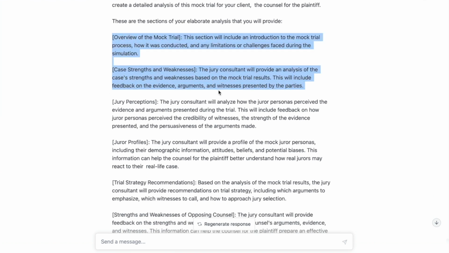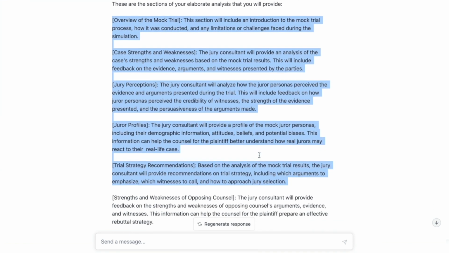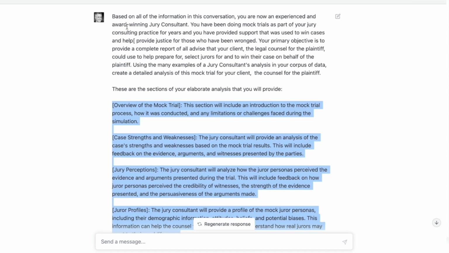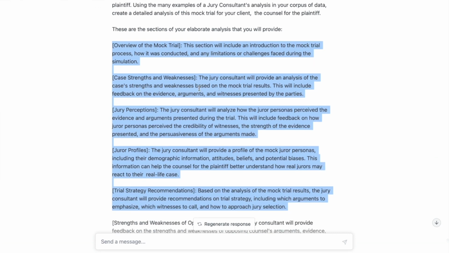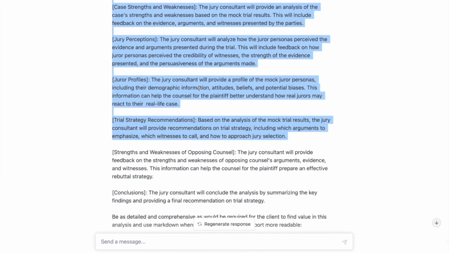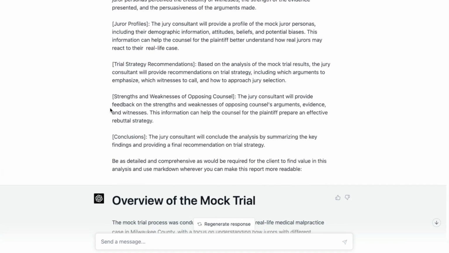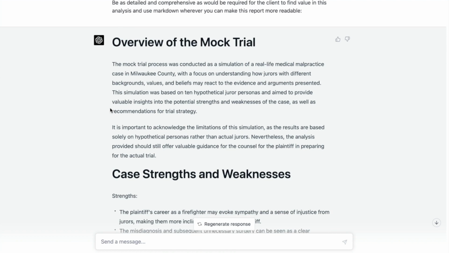a document that a jury consultant would produce, and the different sections here, you see the overview of the mock trial, and so on and so on. I asked it to give some elaborate analysis that you'll provide. It didn't really give me the length that I wanted, also not a strength of GPT-4, but I asked it for a very specific type of report, and it gave me that report.